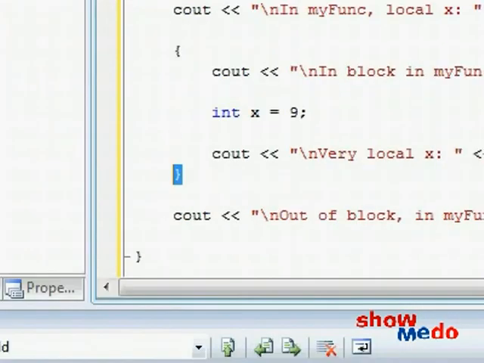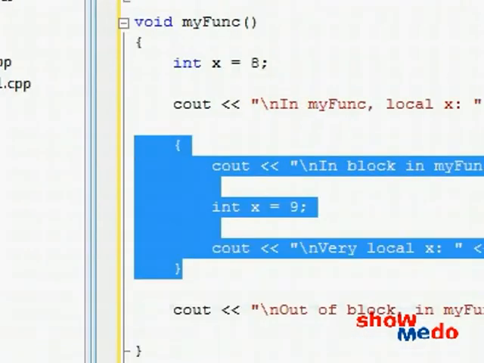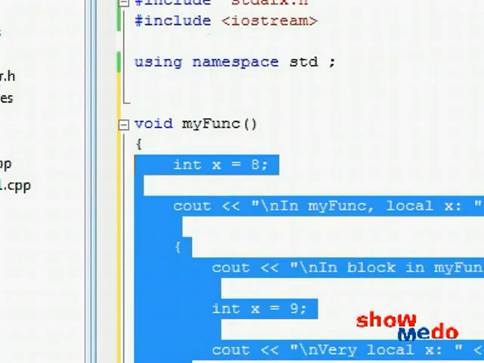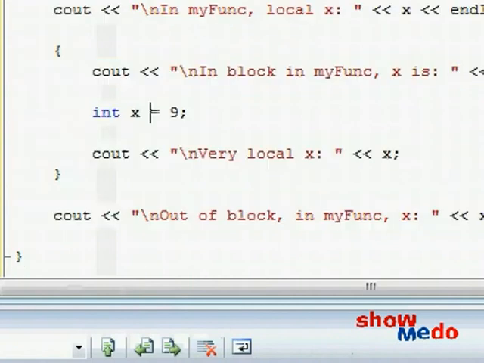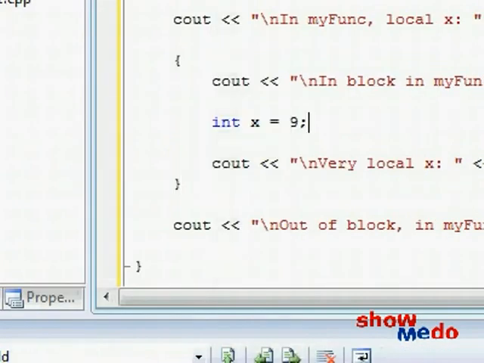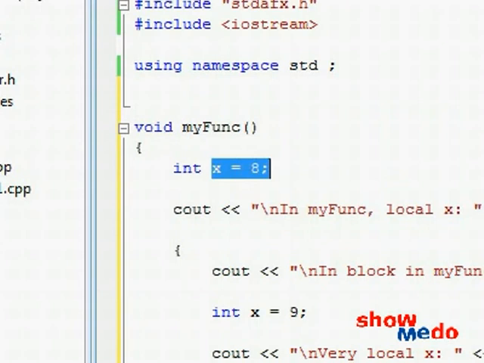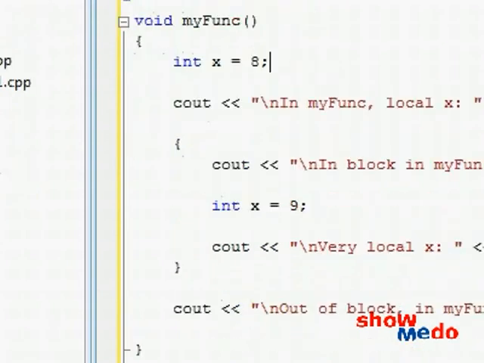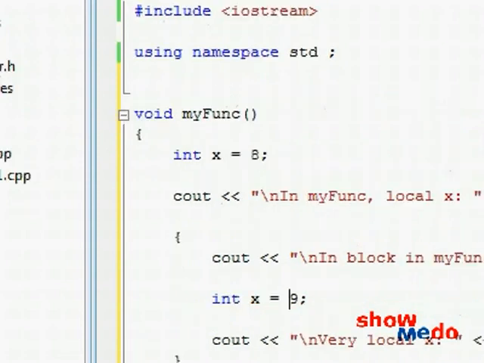Okay, now we reach the closing brace, so we are stepping out of this small world over here, and we're getting back to the real world of this outer scope. At that point, this variable x over here disappears. As I explained in the last video, any local variables will be destroyed as soon as their scope, their little world, finishes. So this inner x is being destroyed. However, of course, the outer x will still exist. And not only that, but anything you did to this inner variable x, like we gave it the number 9, has nothing to do with and will never affect the outer variable x.